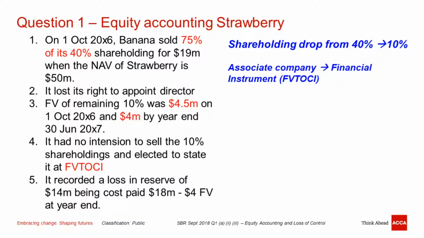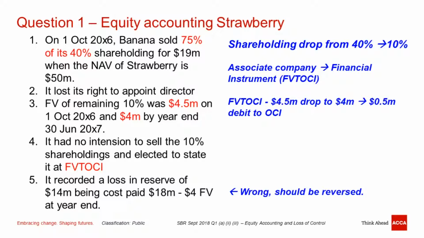Actually, the answer was already stated in the question, so it's very straightforward. We understand that this fair value through OCI has to stay at fair value and subsequently be remeasured to the fair value at year end. Now you record a loss in the reserve of 14 million, which we know how to calculate. They use the cost of purchase 18 million less the fair value at year end, which is pretty sure not correct, because at that time it has not considered the sales proceeds. So how should the answer be calculated?